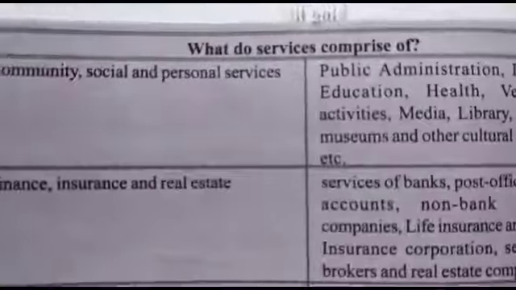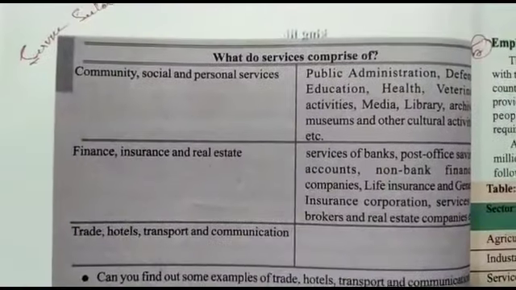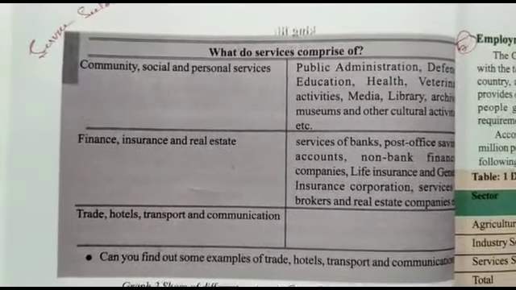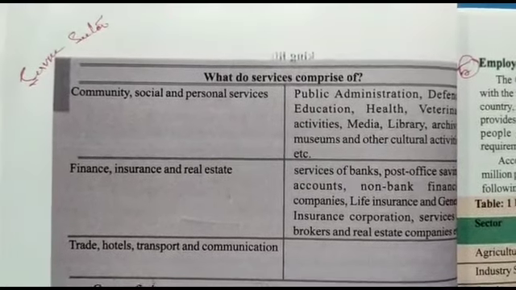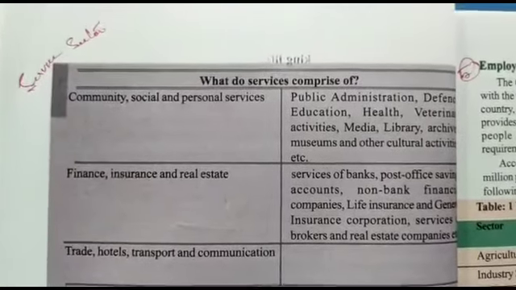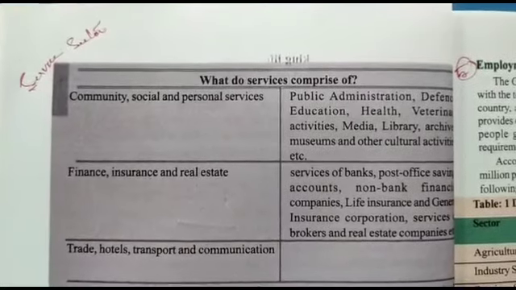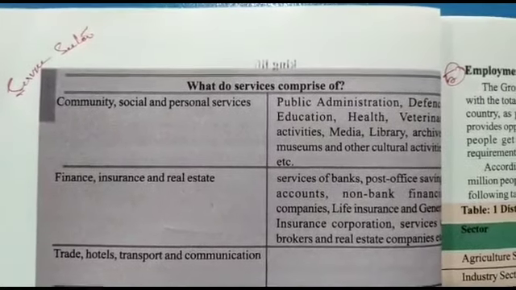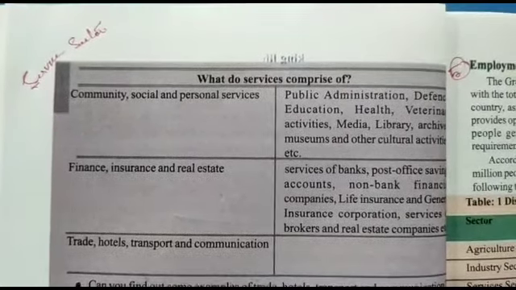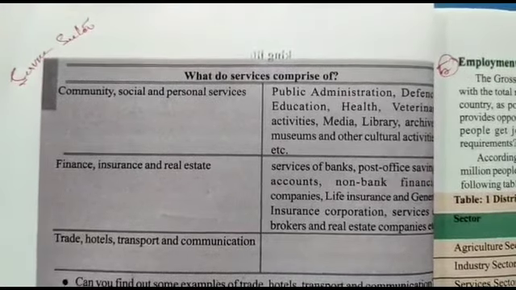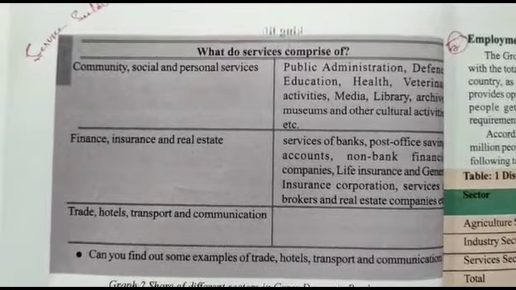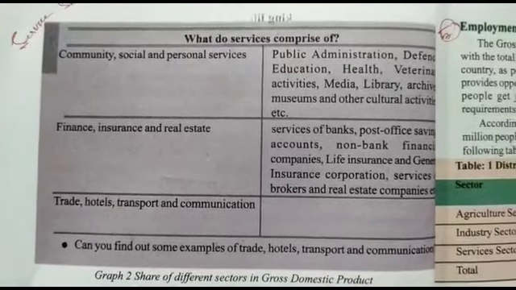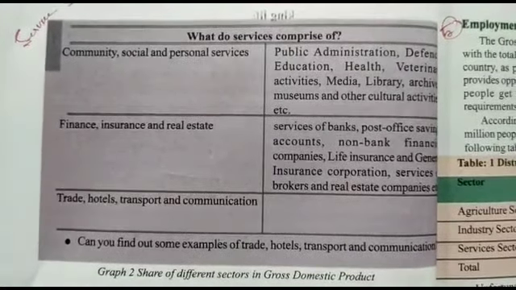The service sector also includes different kinds of activities, for example community, social and personal services, like public administration, defense, education, health, veterinary, media, library, museums, cultural activities. All these come under the service sector, and even finance, insurance, real estate, trade, hotels, transportation, communication.